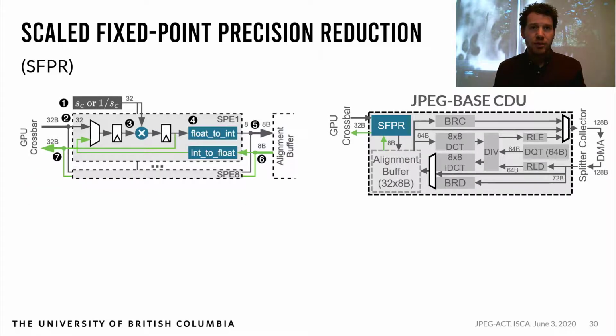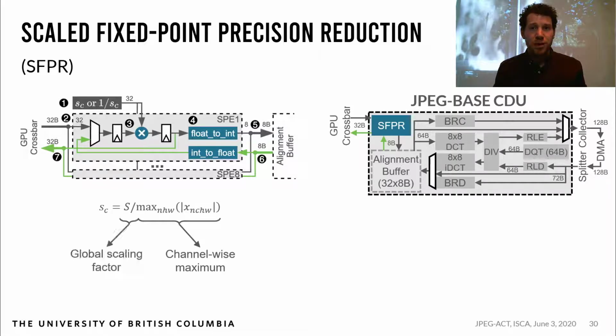The SFPR unit is composed of 8 parallel processing elements and involves a multiplication by a per-channel scaling factor, S_c, followed by a naive cast. We reuse the floating point multiplier in both modes by multiplying by the inverse scaling factor when decompressing. The scaling factor is designed such that each channel has a maximum magnitude of S by dividing by the channel-wise maximum and multiplying by a global scaling factor, S. S is selected such that the activation error is minimized.